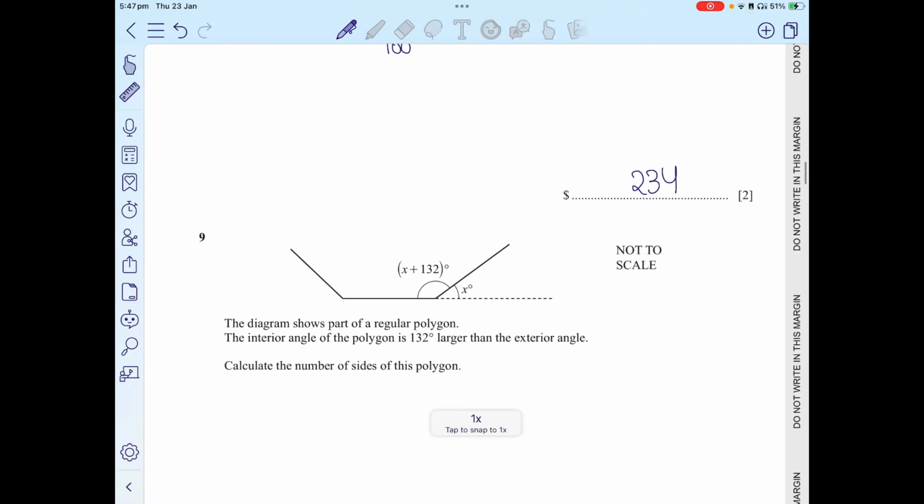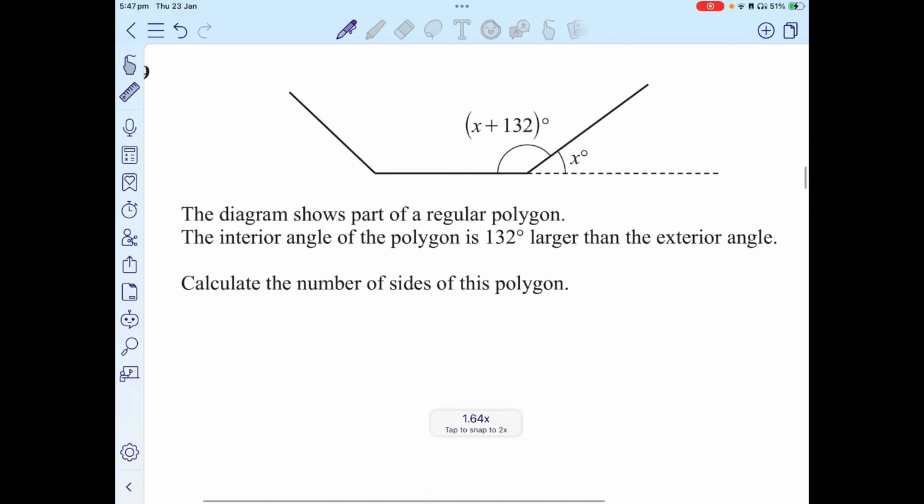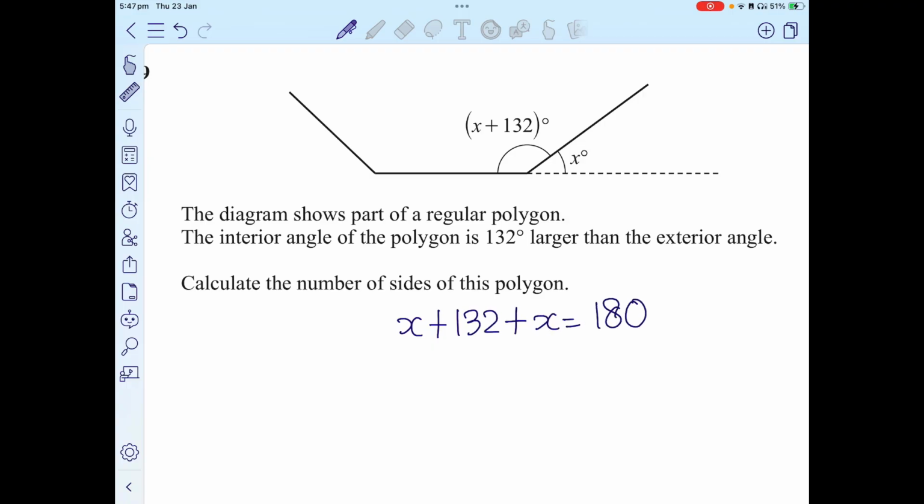All right, if you want to find the value of x, how will we find it? We know that the angles on a line always add up to 180. So I know that x plus 132 plus x is equivalent to 180. So 2x is equivalent to 180 minus 132, which is 48. So x is going to be 24.